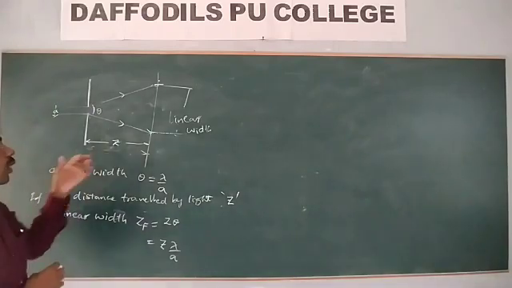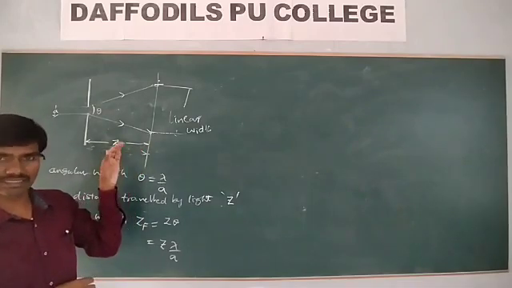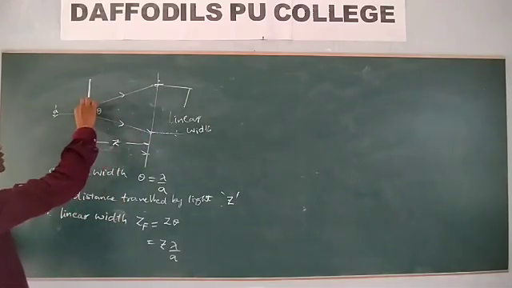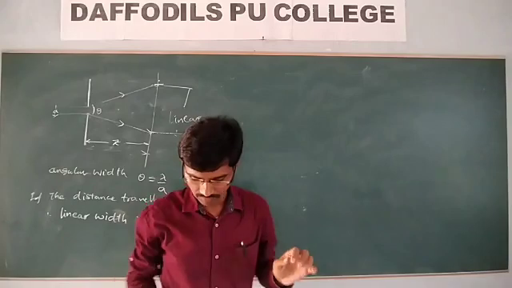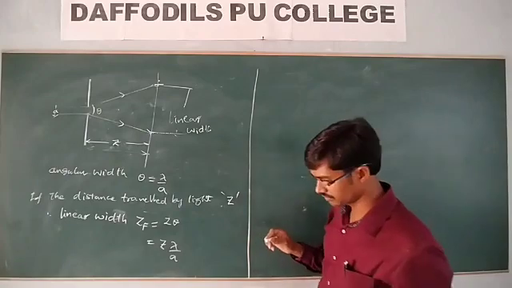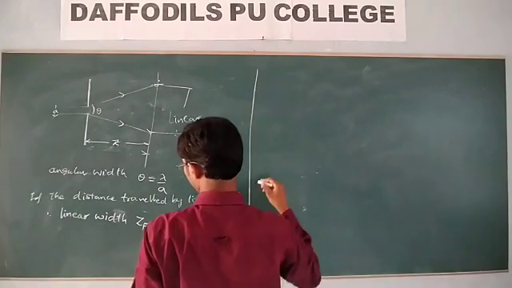Now, what should be the distance traveled by the light so that the linear width is exactly equal to the slit width? That distance is called the Fresnel distance, or Fresnel zone. What is the Fresnel distance? Here we have ZF by lambda a.